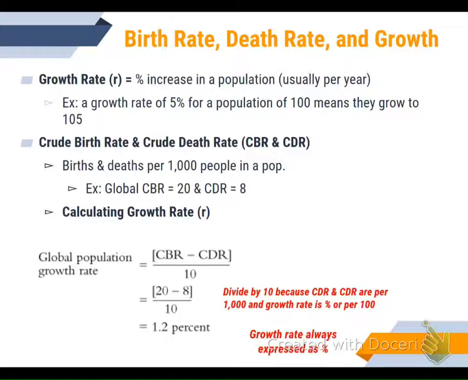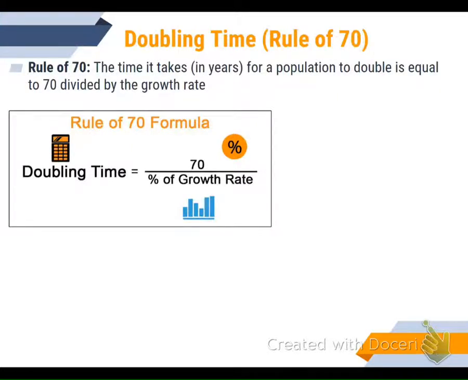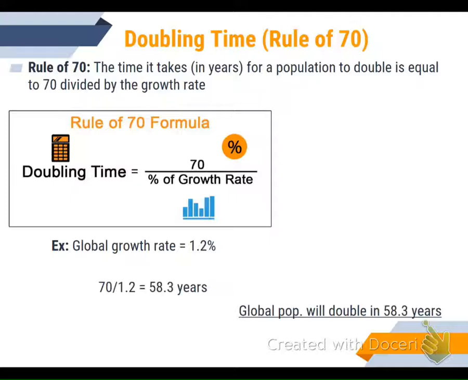Okay, we divide, like I said, growth rate is always expressed as a percentage. Now, the rule of 70 is very, very good because it helps us understand how long it's going to take to double the population, or to understand what the percent increase is. So the doubling time is equal to 70 divided by the percent growth rate. If the growth rate is 1.2%, we take 70 divided by 1.2, and that will give us 58.3 years. And therefore, the world population will double in 58.3 years.